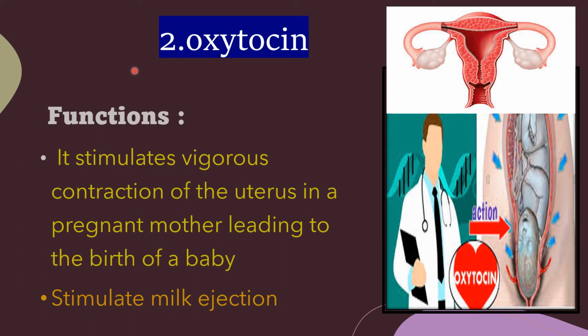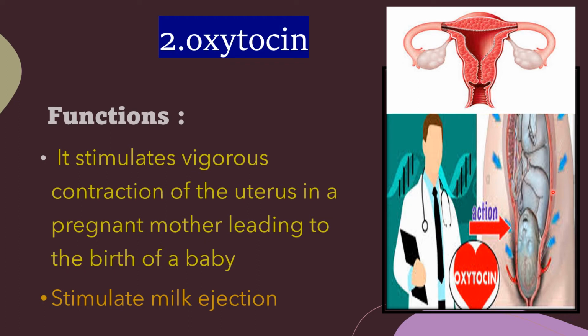Another hormone produced from the posterior pituitary is oxytocin. Very important hormone. What are the major functions of oxytocin? It stimulates vigorous contraction of the uterus. This is the uterus. It stimulates vigorous contraction of the uterus in a pregnant mother, leading to the birth of a baby.